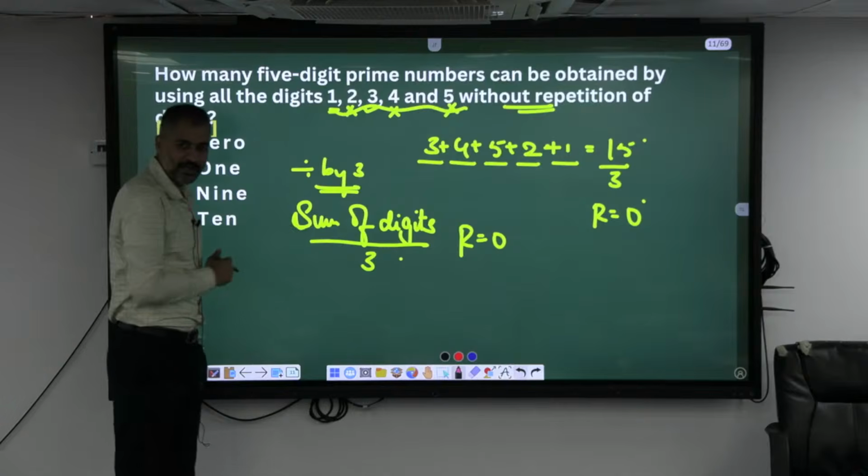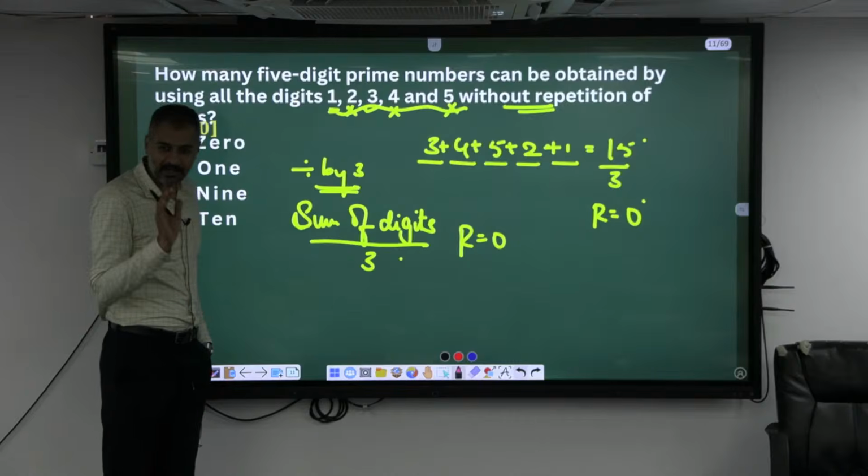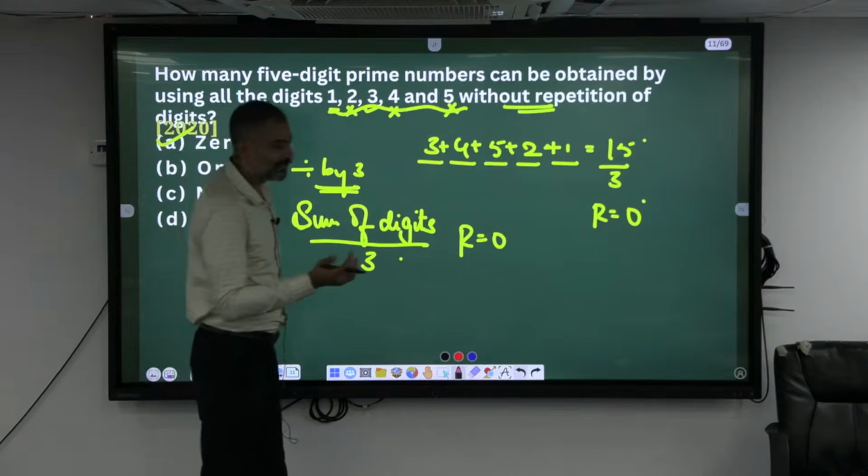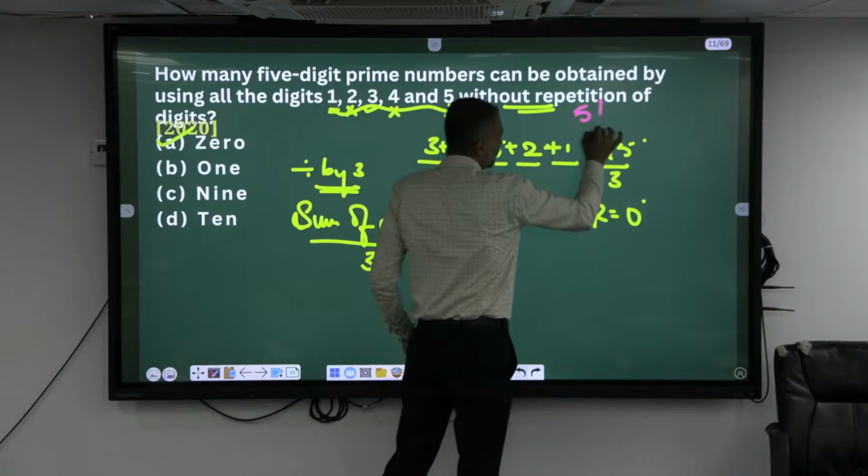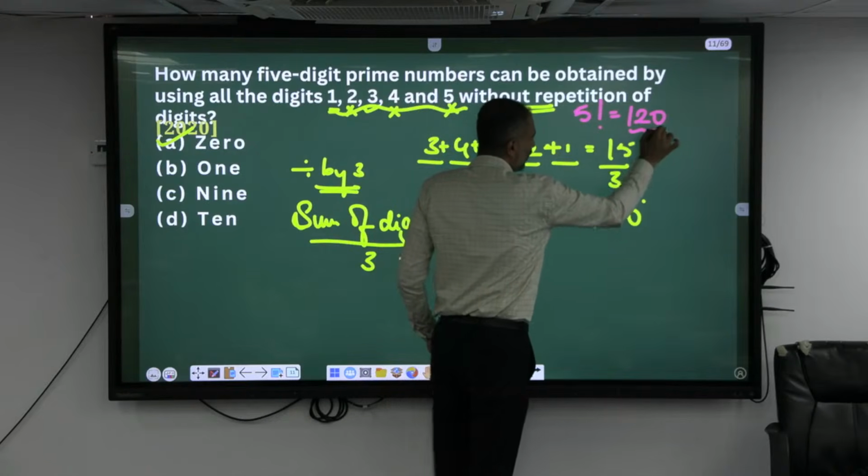All are divisible by 3. How many such numbers are possible? 5 factorial, that's it.